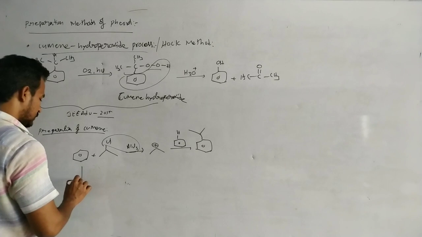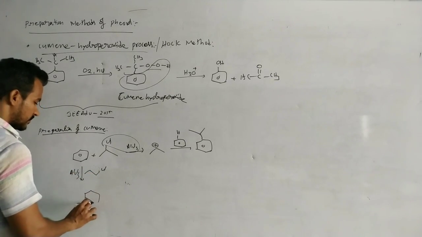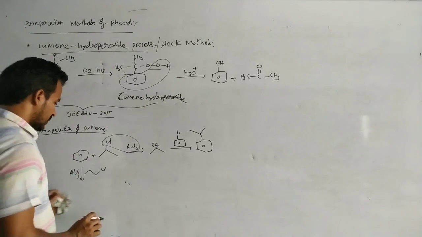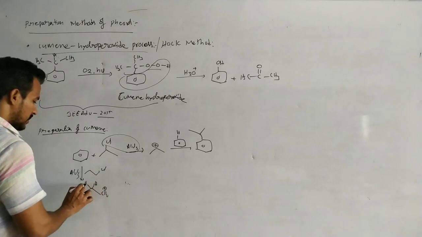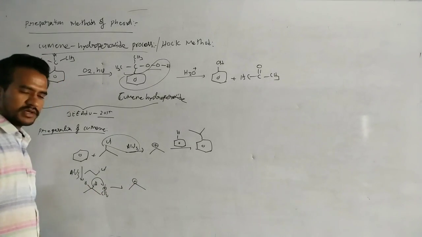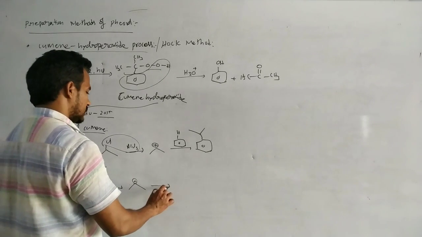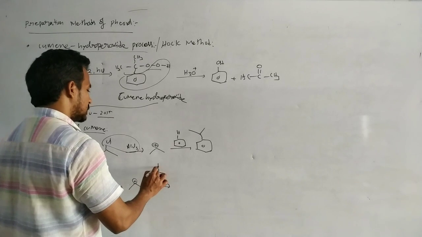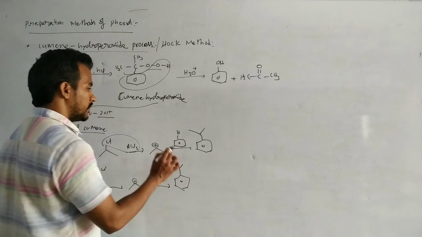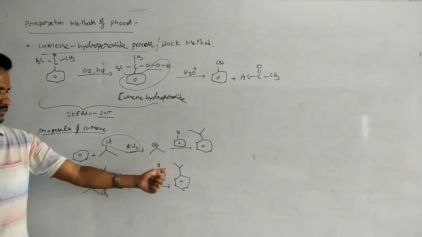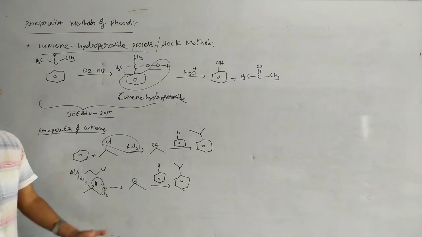Or benzene on treating with n-propyl chloride in the presence of AlCl3, we get the primary carbocation. By hydride migration, the primary becomes a secondary carbocation. It is a primary carbocation and it is a secondary carbocation. This one attacks the benzene, that means the electrophile replaces the H plus. So we get isopropylbenzene.